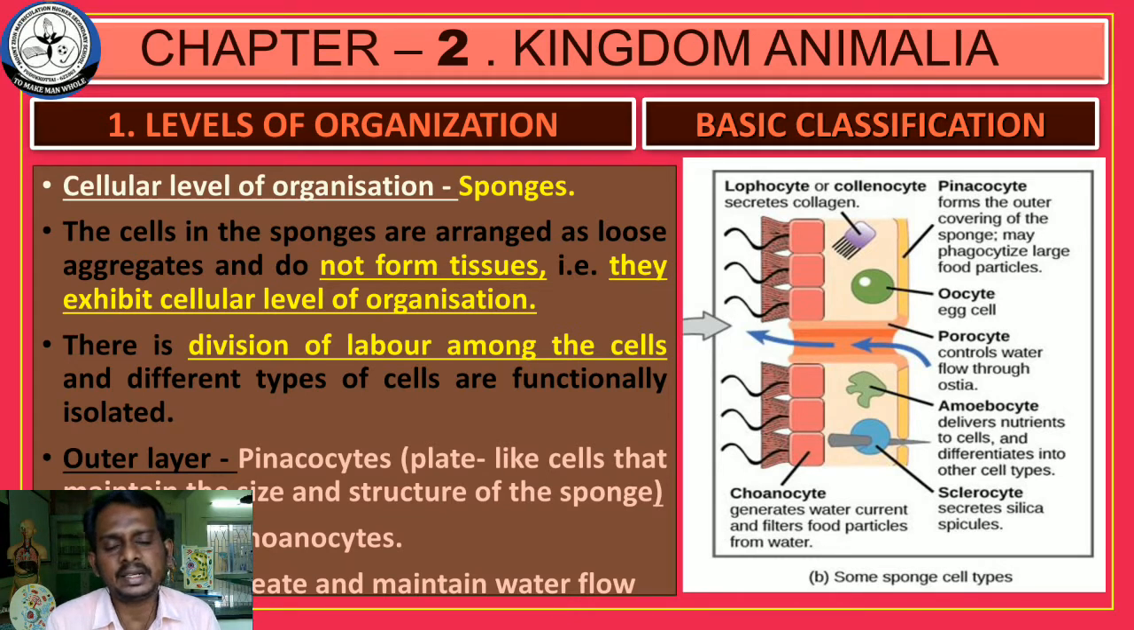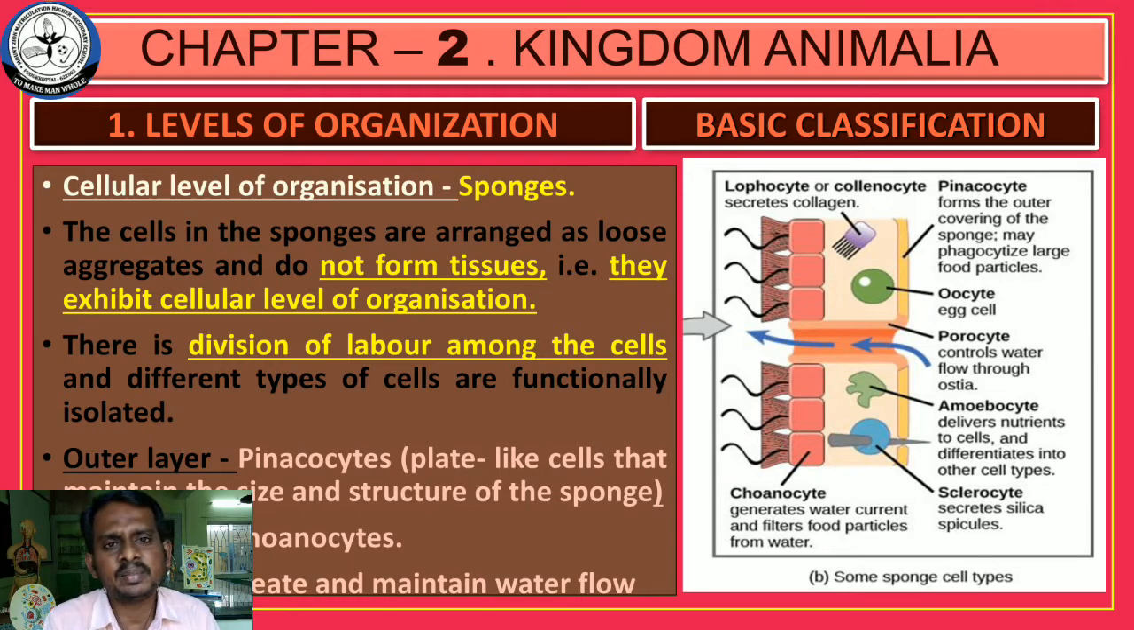Those organs aggregate to form an organ system, and the organ systems aggregate to form an organism. அப்போ ஆர்கானிசம் means nothing but an individual. Organism means individual. So what is the base for an organism? ஒரு ஆர்கானிசத்துக்கு பேஸ் யாருன்னா செல். In sponges the cellular level of organization is seen, but here there is no tissue formation. Tissue formation கிடையாது, spongesல கிடையாது.